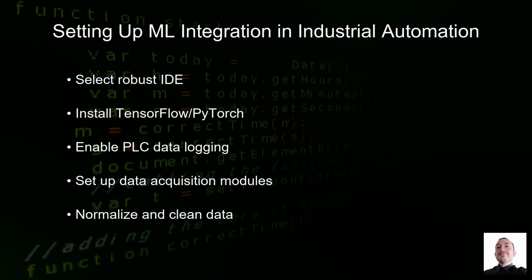Next, establish a data pipeline that collects and preprocesses data from your PLCs. This involves setting up data acquisition modules and ensuring they communicate effectively with your IDE. Remember, the quality of your data pipeline directly impacts the performance of your machine learning models. For optimal results, normalize and clean your data before feeding it into your models. Consider this: your data pipeline is the fuel line to your ML engine. Make sure it's efficient and clean.